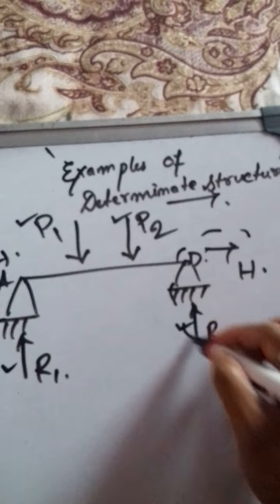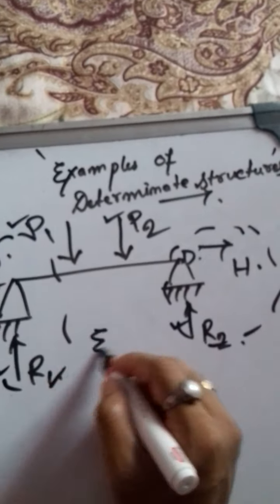So see, there are actually four reactions you are getting, four equations are available, and there are two unknowns. I mean, for each support there are two, that is summation of H equal to 0, summation of vertical equal to 0. Only moment will not be there. So as a whole, if you consider the equations of static equilibrium, two equations and two unknowns for this case.